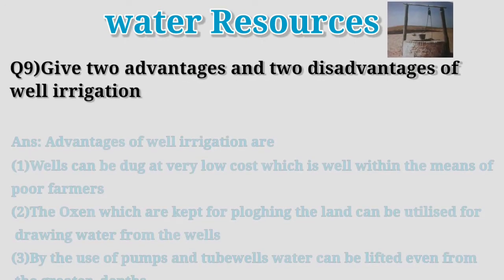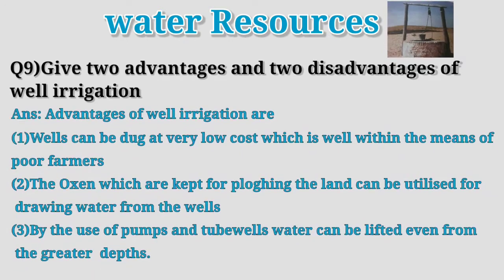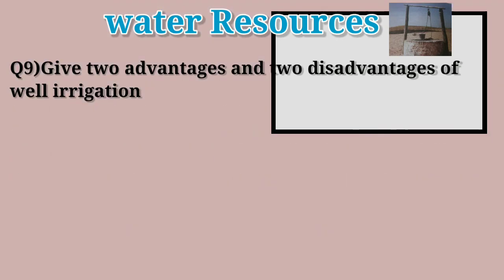Advantages of well irrigation are: wells can be dug at very low cost, which is well within the means of poor farmers. The oxen which are kept for ploughing the land can be utilized for drawing water from the wells. By the use of pumps and tube wells, water can be lifted from greater depths.